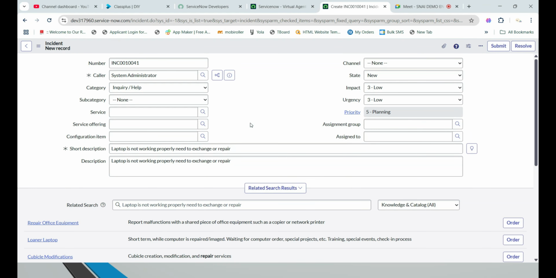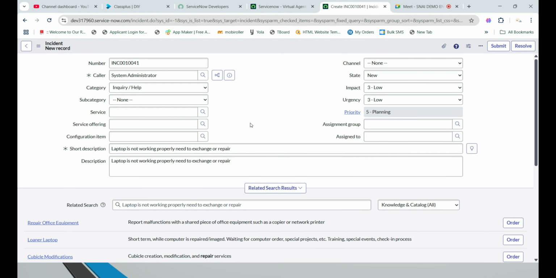Whenever I create or save this ticket, what is going on in the backend? After creation of the incident ticket, the ITIL people, those who work in a supporting role, use this incident form.